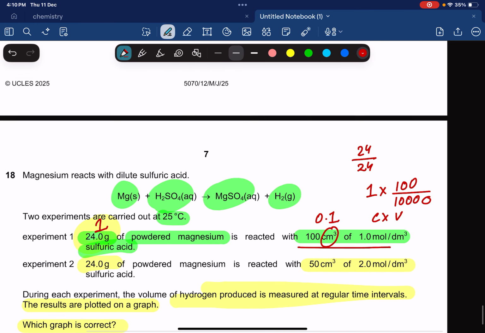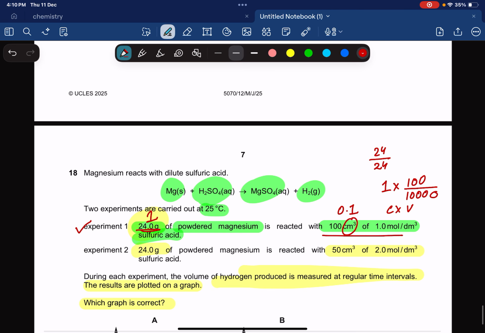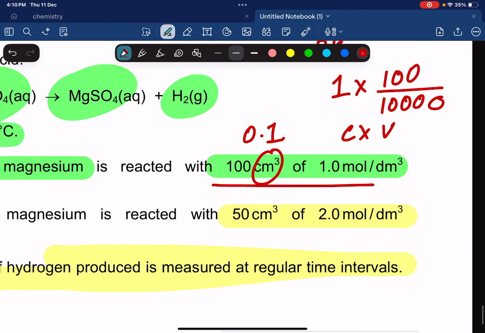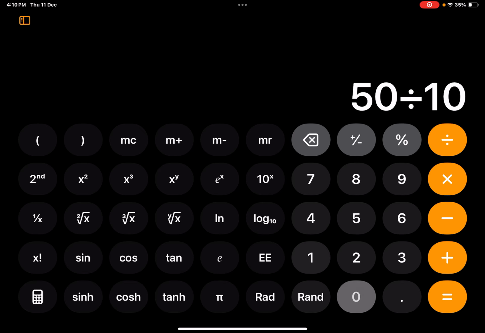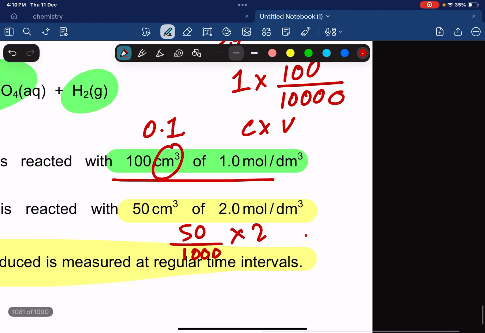Okay, over here we have 0.1 moles and over here we have 1 mole. This means our magnesium is in excess. Over here as well, magnesium is going to have 1 mole. Over here sulfuric acid, let's see, 50 into 50 volume divided by 1000 times 2, that gives me again 0.1 mole.